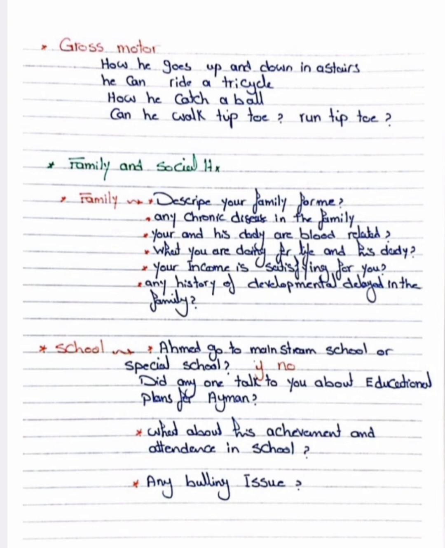Now for gross motor, what we ask is how he goes up and down stairs. He can ride a tricycle, how he catches a ball, can he walk on tiptoe, run on tiptoe. So these are what we are checking for gross motor.